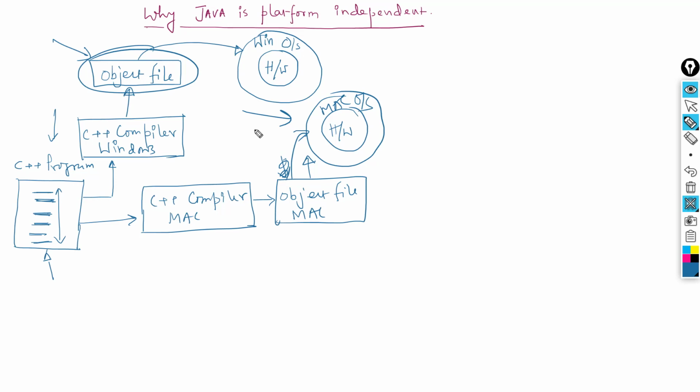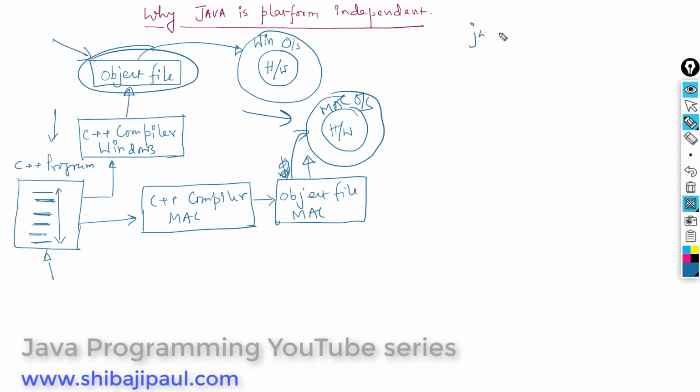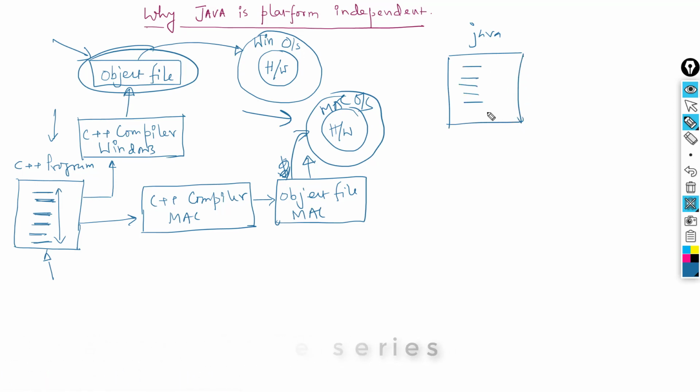In contrary to that, if you look into Java, you can compile the Java program only once, and the compiled object file can be executed on any operating system. That's why Java is called platform independent language. Let me explain that as well.